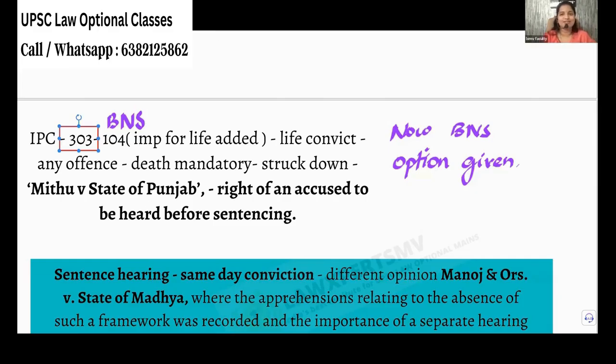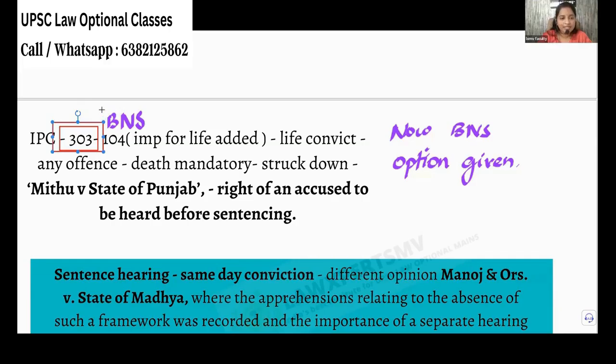Think and tell me. Simple. Another death penalty only can be given, right? More than that. So that was the only option given in 303 under IPC. It was struck down in the Mithu Singh case, saying that the judge must be given the option of 2 to 3 punishments. Then only it is just.